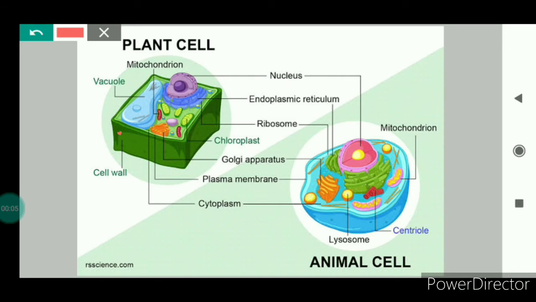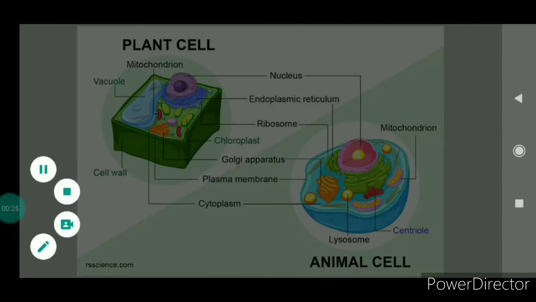As I told, in case of plant cell, cell wall remains present. There are two layers. One is the plasma membrane, that is known as the cell membrane, this internal one, and the outer one is the cell wall. But in case of animal cell, there is only one covering, that is the plasma membrane. Plasma membrane is another name for the cell membrane.